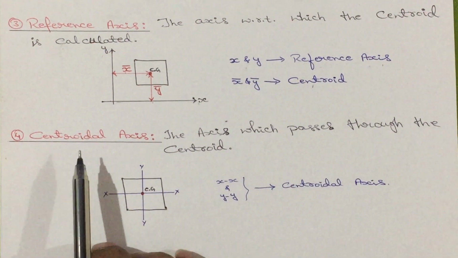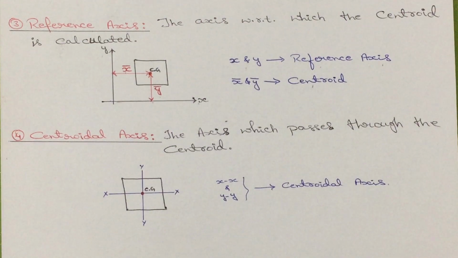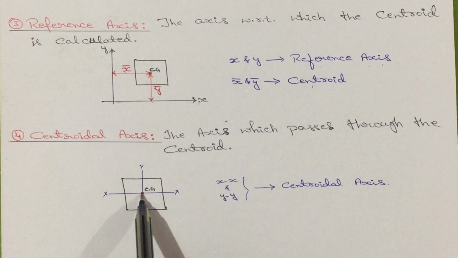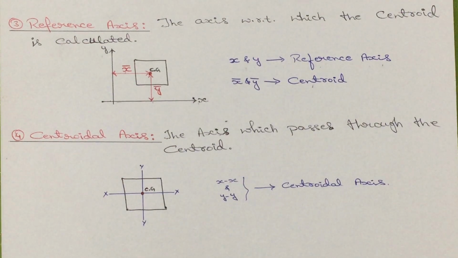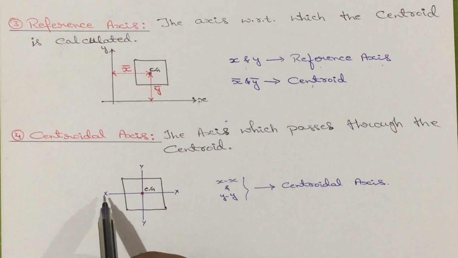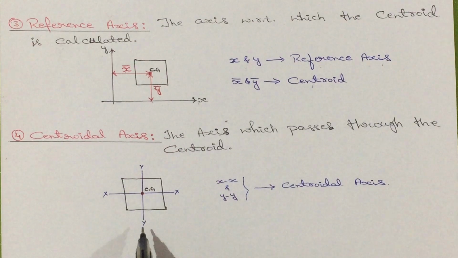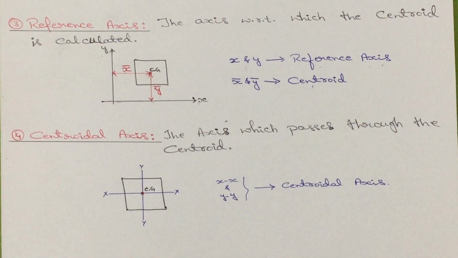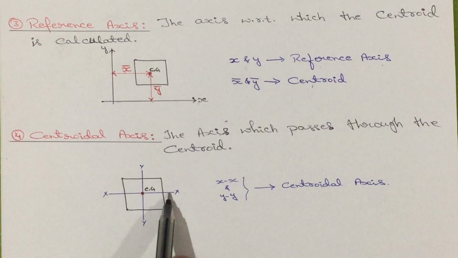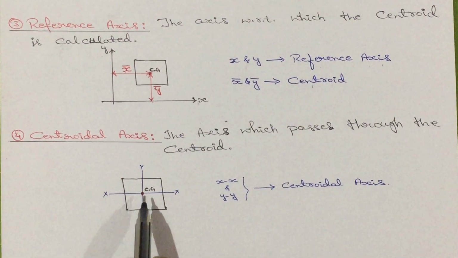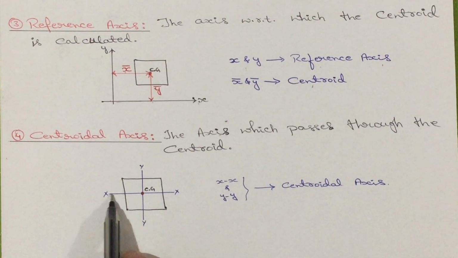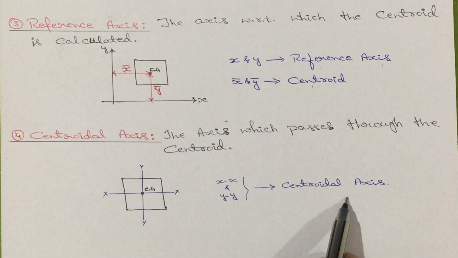Okay, the next concept is, what do you mean by centroidal axis? Suppose consider the area, it is the centroidal point CG. If the axis is passing through the centroid, then that axis I am going to call as centroidal axis. If the axis passes through the centroid, then I am going to call that as centroidal axis. Here xx and yy are the centroidal axis.